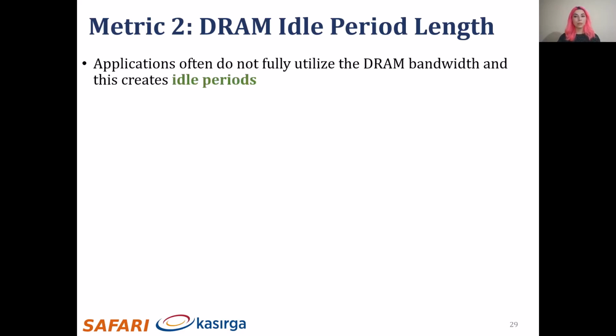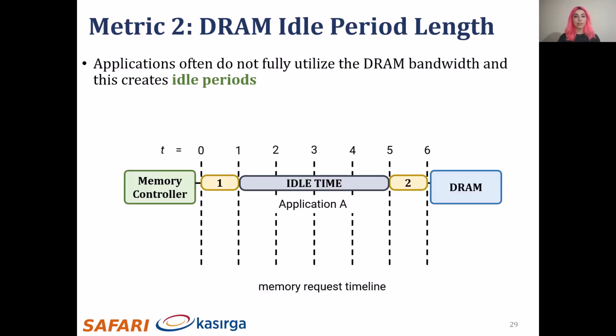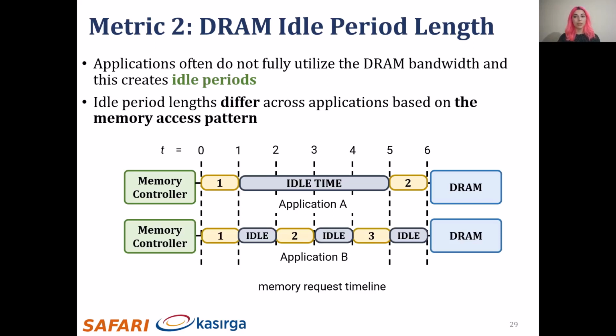Applications often do not fully utilize the DRAM bandwidth, and this creates idle periods. Lengths of idle periods differ between applications based on the observed memory access pattern, and we can categorize idle periods into two classes based on their lengths. The DRAM idle period length metric is used to determine if a channel will be idle long enough to generate random numbers without any overhead, and it helps the mechanism to avoid short idle periods.